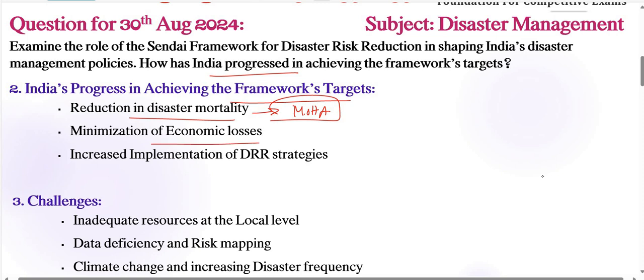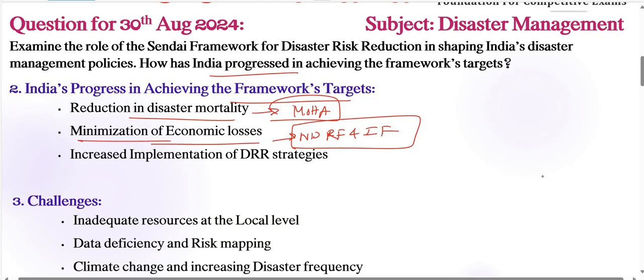Next, the minimization of economic losses also here, very important. For example, we have the National Disaster Risk Financing and Insurance Fund. This type of fund aims to provide financial protection against disasters. Government's efforts to improve infrastructure resilience have helped reduce economic losses here.